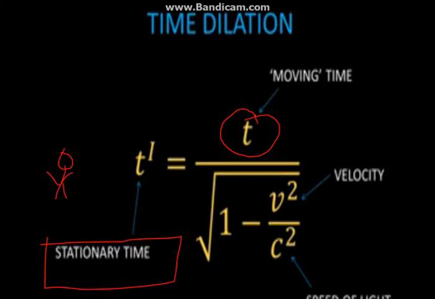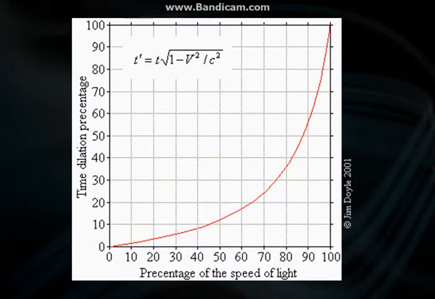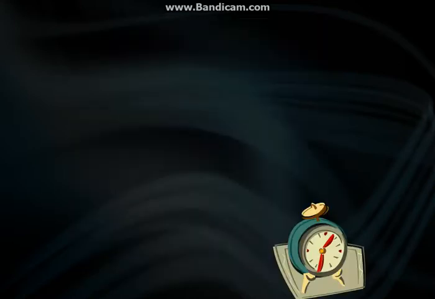Well, why don't we see time stopping or slowing down in our everyday life? Because in our everyday life, v is extremely small compared to c. Let's see a graph for this. This graph shows that as we approach the speed of light, even at 75% speed of light, the time dilation is only 25%. But as we approach 99%, the time dilation is very high. So that's the reason why we don't observe time dilation, but it has been proven.